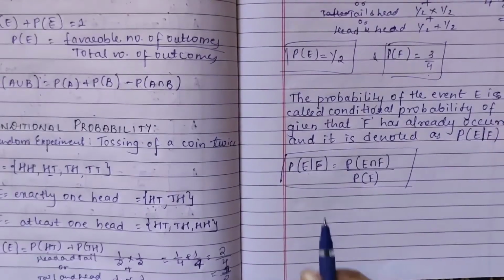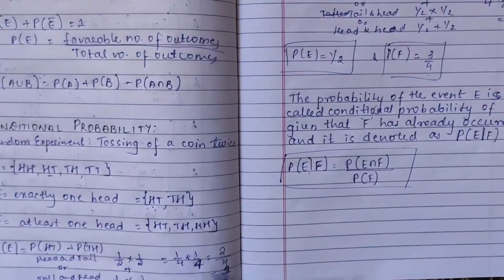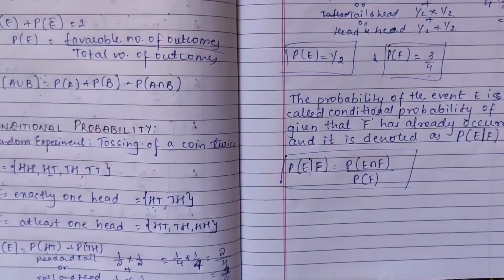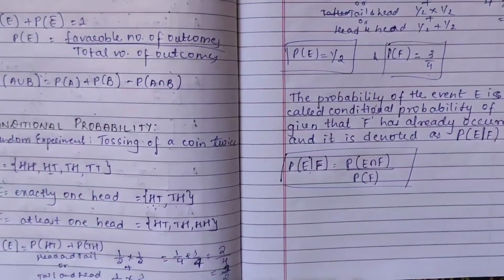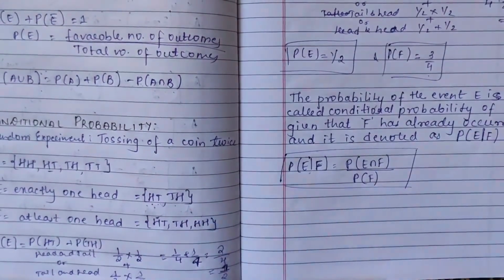Now consider this: we are finding E, which means exactly one head, the probability of this event where F has already occurred. Occurred means at least one head is there, which means either this might have come, this might have come, or this might have come.